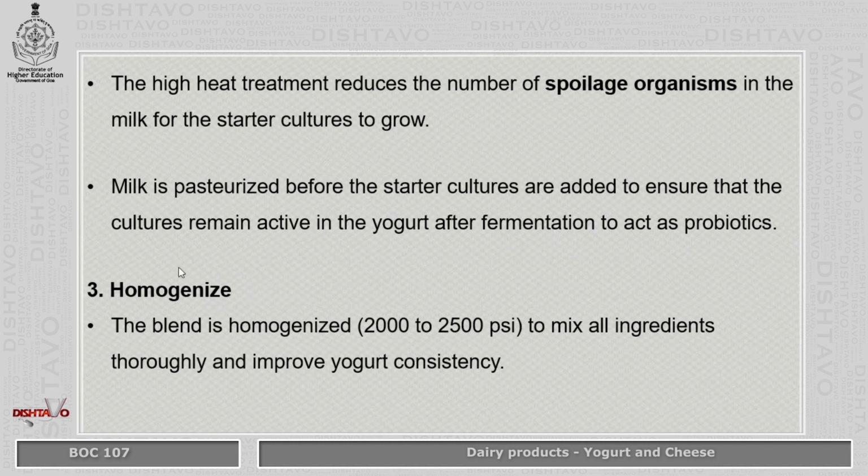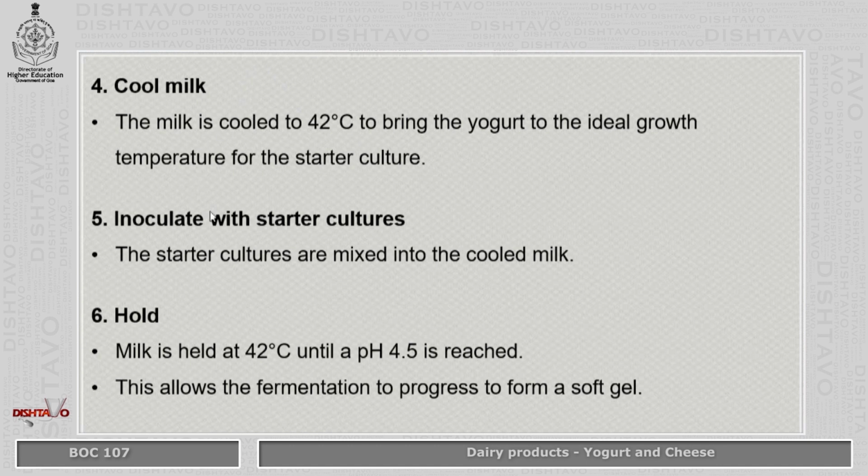The third step is to homogenize. The blend is mixed thoroughly, that is all the ingredients, and it is homogenized at 2000 to 2500 psi. This is done to improve the yogurt consistency. Then the milk is cooled to 42 degrees Celsius because it is pasteurized at 85 degrees Celsius, so the temperature needs to be reduced to 42 degrees Celsius to maintain ideal conditions for the starter culture to grow.